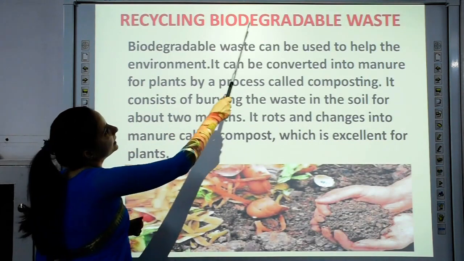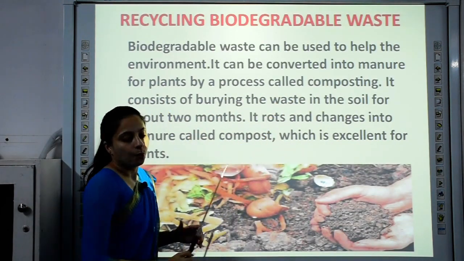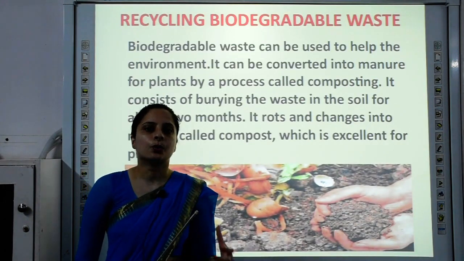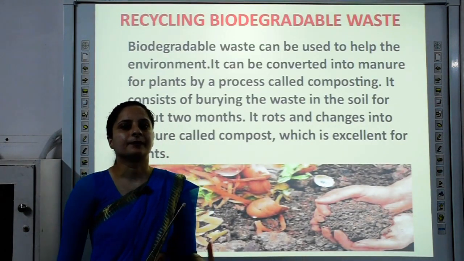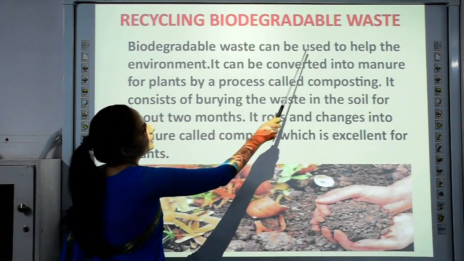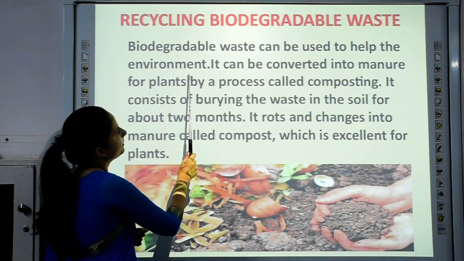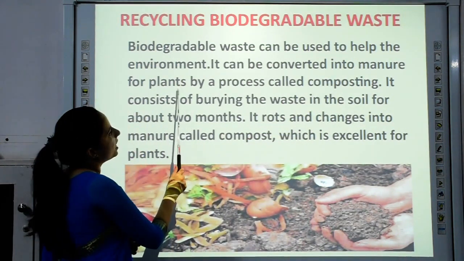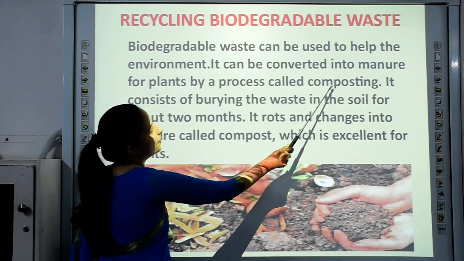Now, recycling biodegradable waste. What do you mean by recycling biodegradable waste? That means you are converting it into something reusable, like biodegradable waste can be used to help the environment. It can be converted into manure for plants by a process called composting.